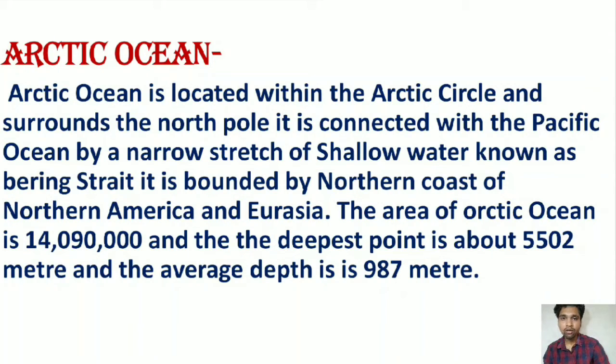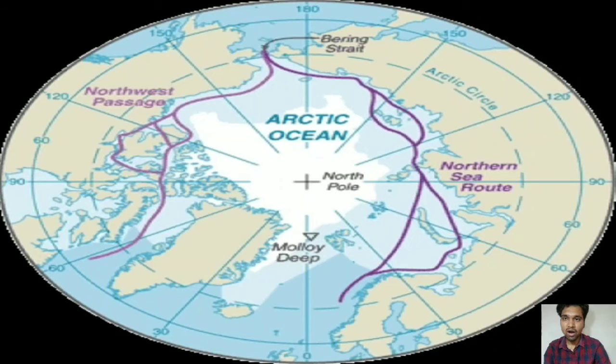So friends, the area of the Arctic Ocean is approximately 14 crore 90,000 square kilometers, and the deepest point in the Arctic Ocean is about 5,502 meters below sea level, and the average depth of the Arctic Ocean is approximately 9,087 meters. So friends, here is the figure of the Arctic Ocean. The purple color line shade defines the extent of the Arctic Ocean. Here in the Arctic Ocean, we see that the North Pole is also included.